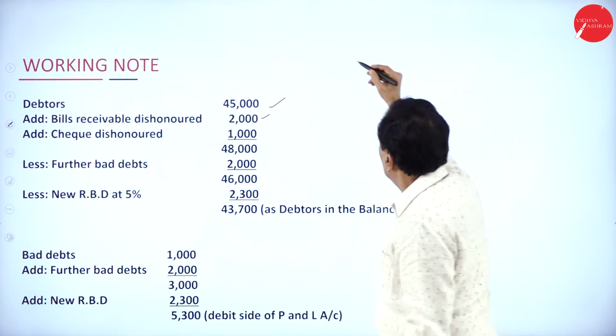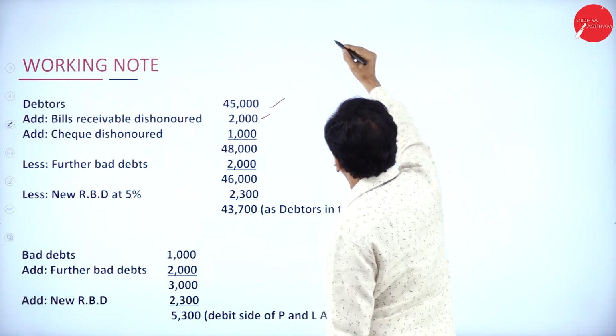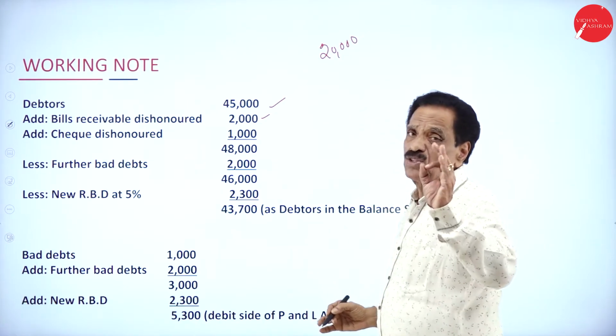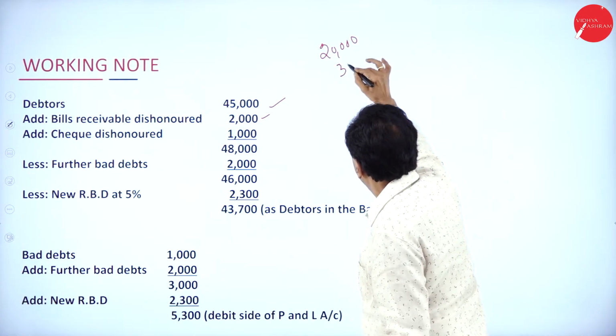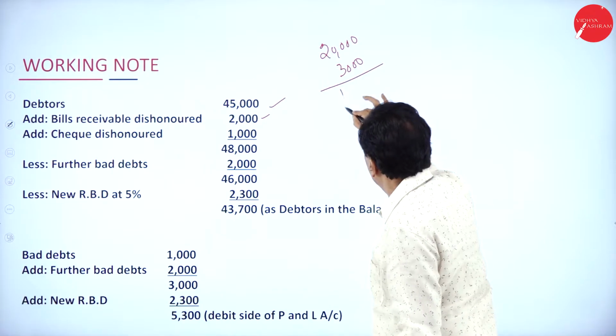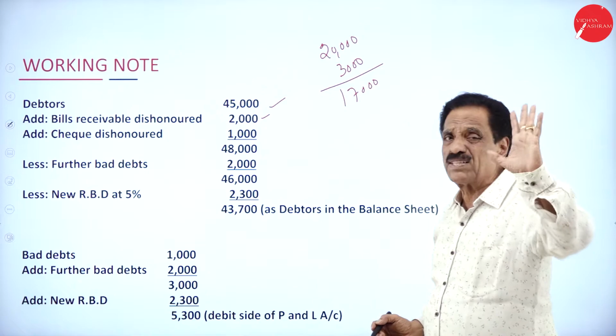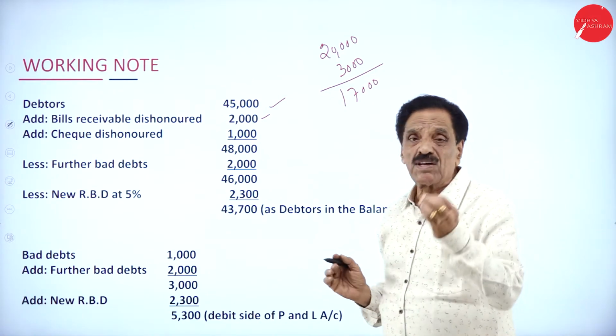I will give an example. You have to receive from a customer a bill of rupees 20,000. The customer gives a bill worth rupees 3,000. Then you assume that he is only a debtor to the extent of 17,000. Then he has to pay only 17,000.